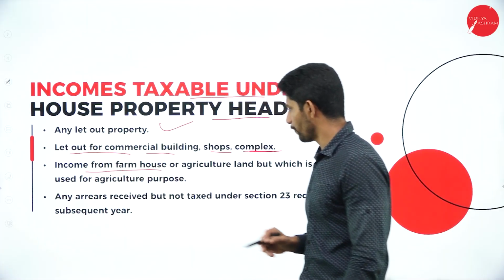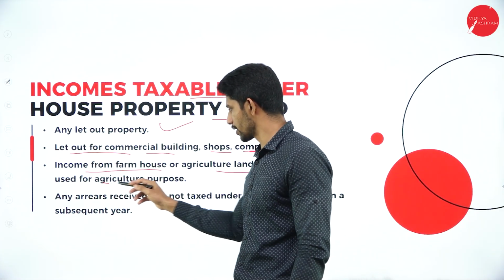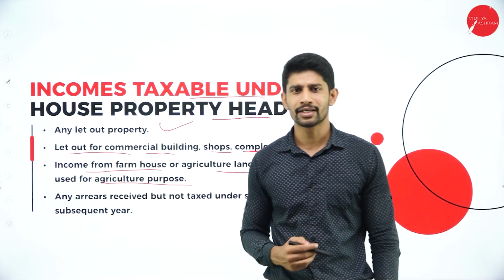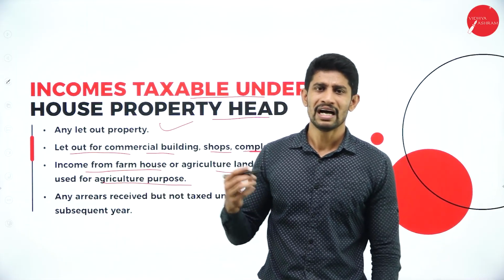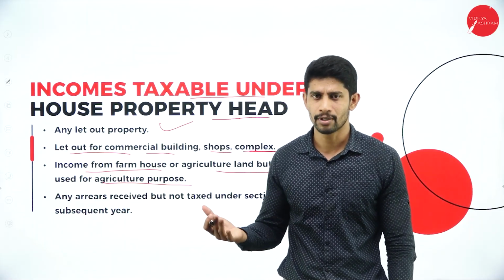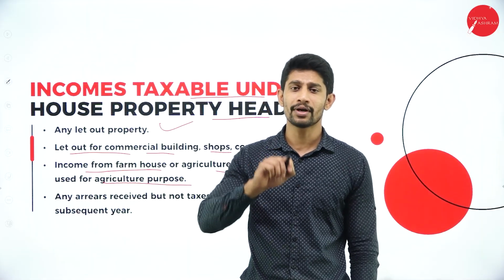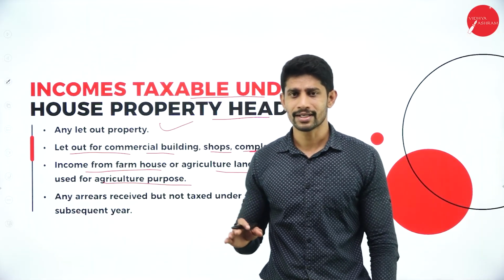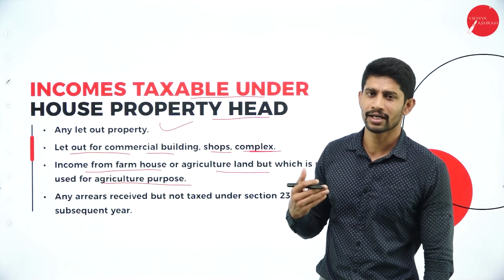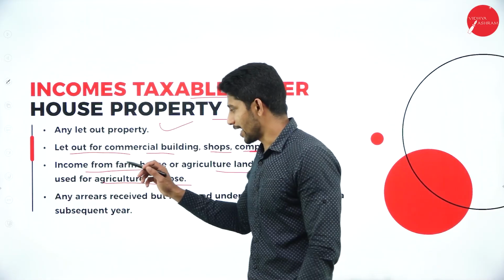Next, income from farmhouse or agriculture land, but which is not used for agriculture purpose. So you have an agriculture land, but you are not using that for agricultural purpose. You let it out for some commercial purpose, for business purpose. So at that point of time, it is taxable. If it is used for agricultural purpose, it is not taxable, it is exempt. If it is not used for agricultural purpose, if it is used for commercial purpose, then it is taxable.